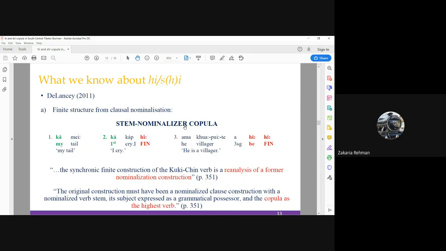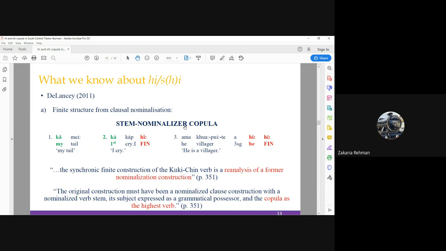Delancey 2011 hypothesizes that the synchronic finite constructions in Tibeto Burman originated from a nominalized clause that functioned as a nominal argument of the highest verb copula. He notes the similarity between prefixal argument markers highlighted in green in example 2 on the verb and possessor markers highlighted in green in example 1, suggesting that the nominalized verb is treated as the possessee of the subject.